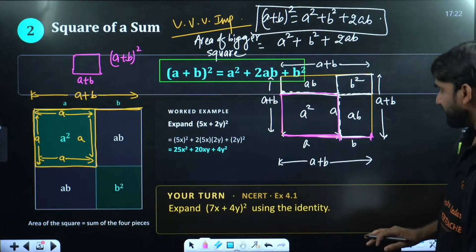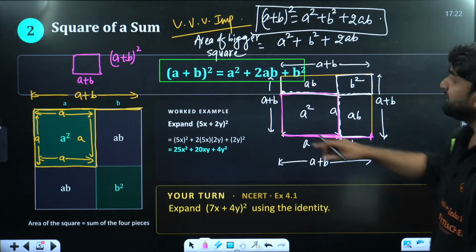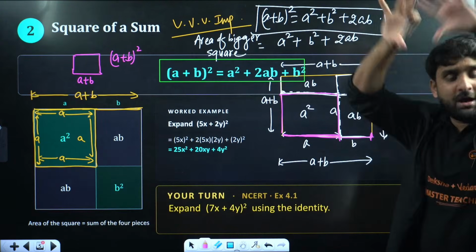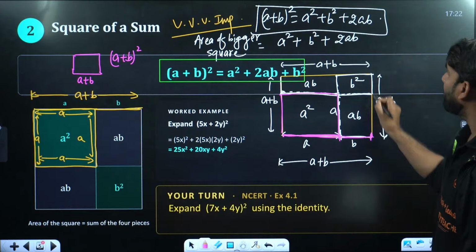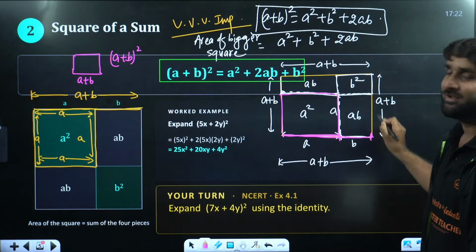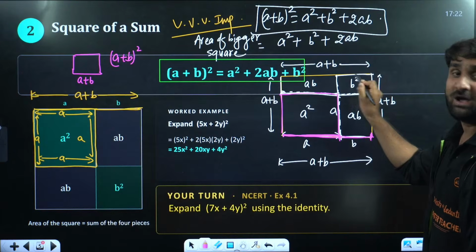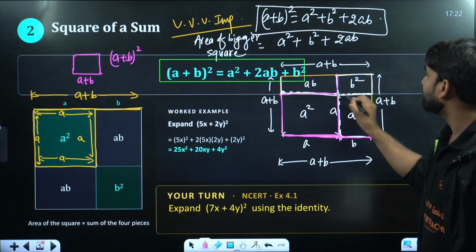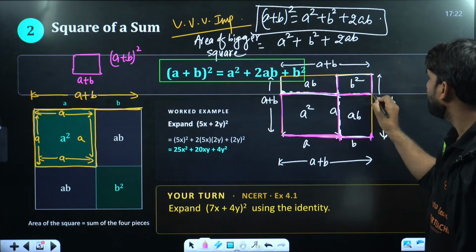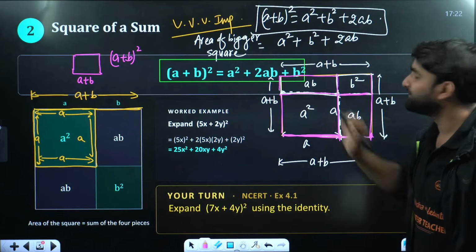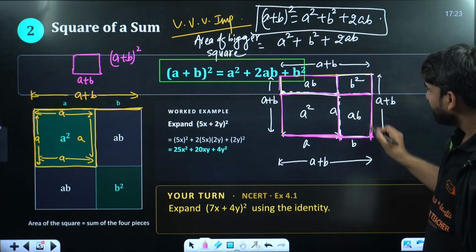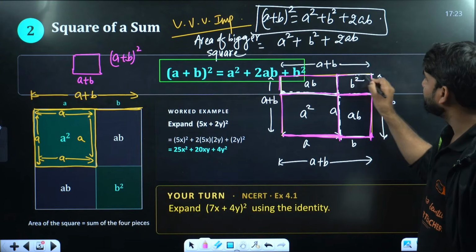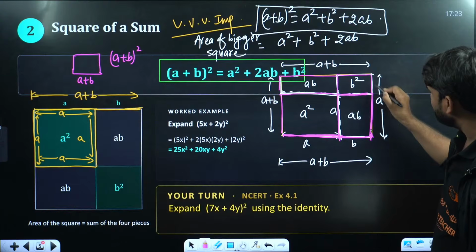Very good. Okay. If I want A plus B whole square, I want one more square, the bigger one. This was the A plus B, so I have drawn here one more bigger square. But after drawing this bigger square, we got three more portions: this portion, and this portion. And if this is A, and here this is B, so this will also be B, this will also be B, and if this is A, so this will also be B.